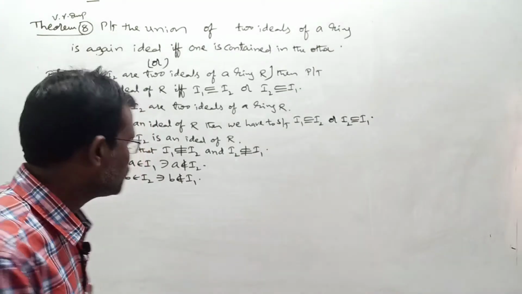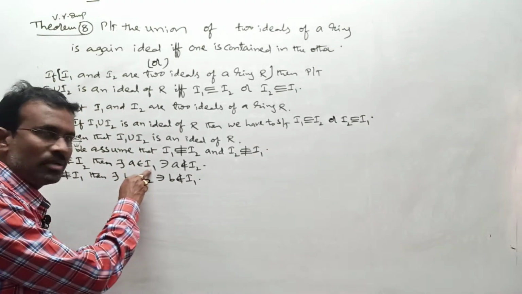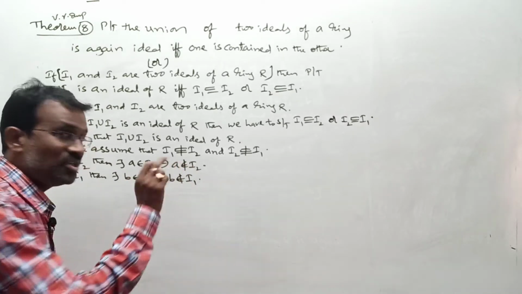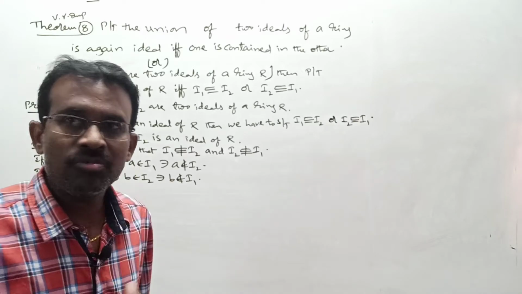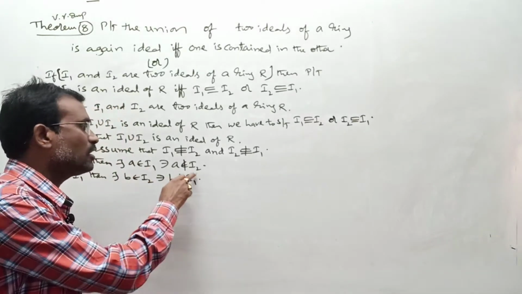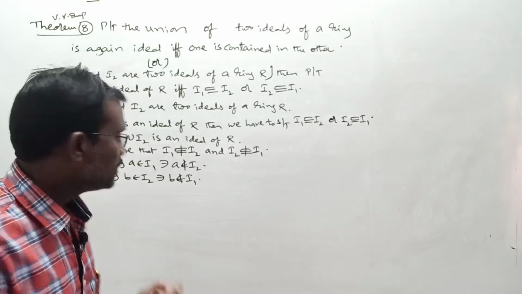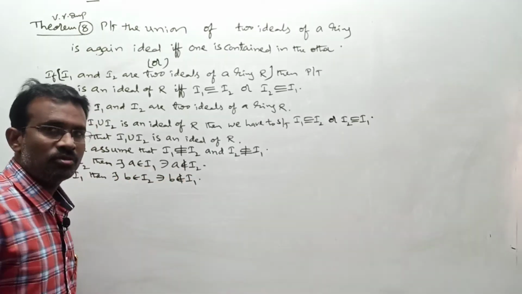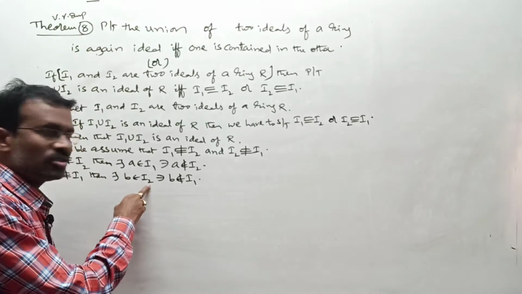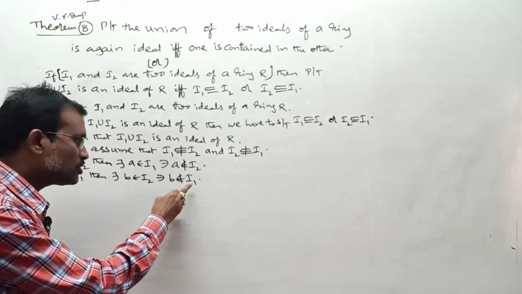But here, concentrate once. A belongs to I1 means A belongs to I1 union I2, or not? If one element is in the union set, what? If it can exist in at least one of the sets, it is enough, or not? Here A belongs to I1, so we say A belongs to I1 union I2. In a similar way, B belongs to I2. Now we say B belongs to I1 union I2.